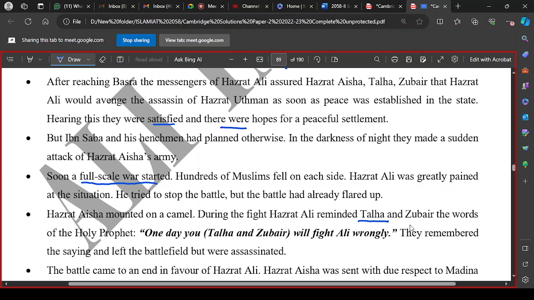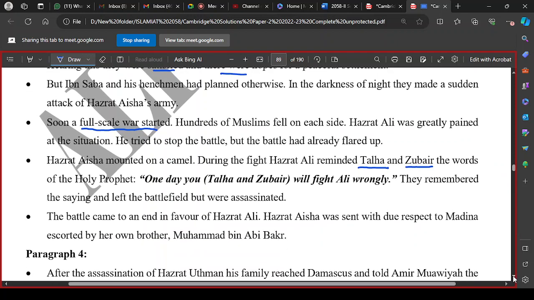And Zubair Radhiyallahu anhu also left the battlefield, but he was followed by a mischief maker, a rebel, one of the Sabaites, named Amr bin Jarmuz. Amr bin Jarmuz followed him, and attacked him from behind and killed him at a place in the desert where Zubair was performing his prayers.